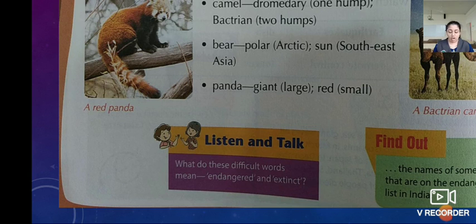Extinct means no longer in existence. For example, dinosaur. Now the dinosaur is not on the earth. Am I right? So have you understood the difference between endangered and extinct? Endangered means facing the danger of becoming extinct, and extinct means no longer existent. Understood till here, everyone? Very good.